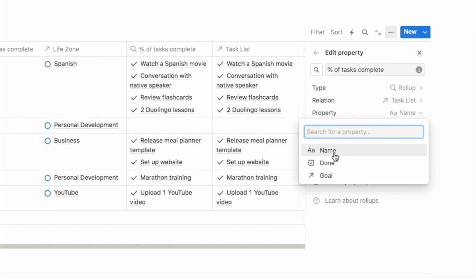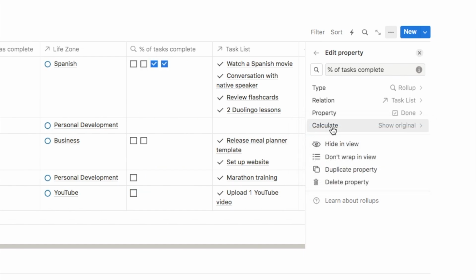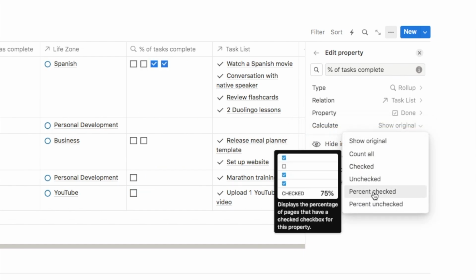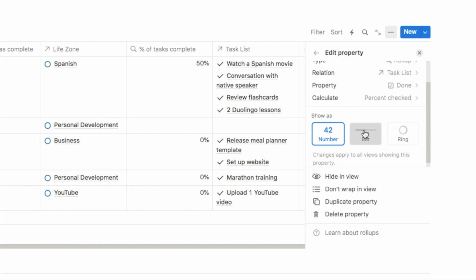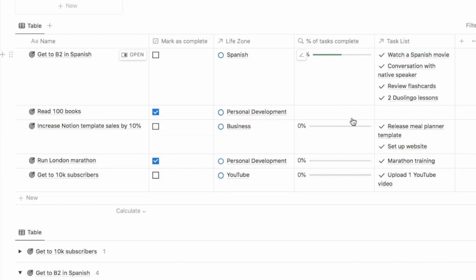The property we want to use is going to be the done checkbox, and we want to calculate the percent checked. And I'm also going to show this one as a progress bar like this. And this is what that looks like. So for our Spanish goal, I checked off half of the checkboxes and it's now showing 50%.